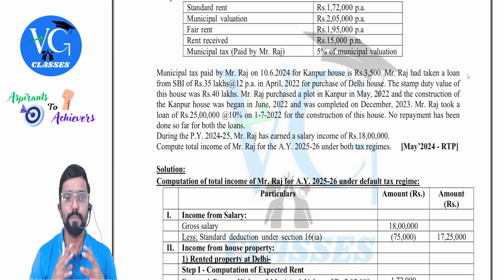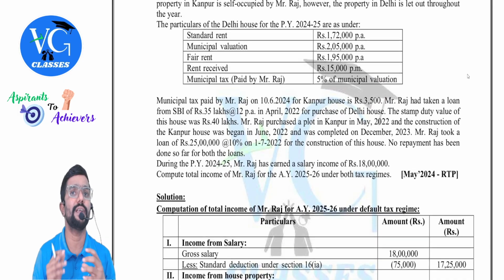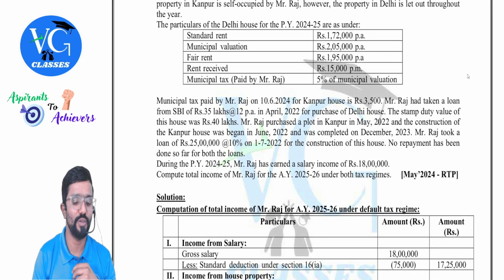Next. Municipal tax paid by Mr. Raj on 10th June 2024 for Kanpur house is 3,500. Kanpur house is what house? Self-occupied. Is municipal tax allowed as deduction? No, irrelevant.